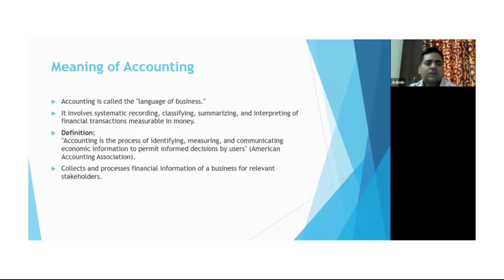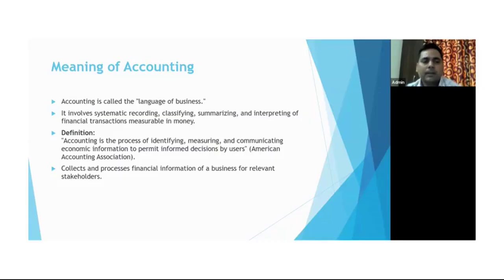Especially accounting collects and processes financial information of a business for relevant stakeholders. So stakeholders could be the shareholders, debtors, creditors. Apart from that, general public or government as well. So the financial accounting, the accounting which comes under the final accounts, books of accounts, the interpretation is very much helpful to understand the health of the business, health of the company, health of the firm. Based upon that, all the relevant stakeholders easily understand the position of the company.